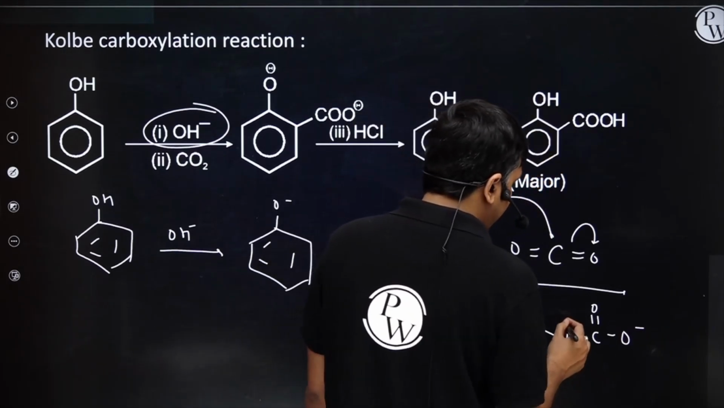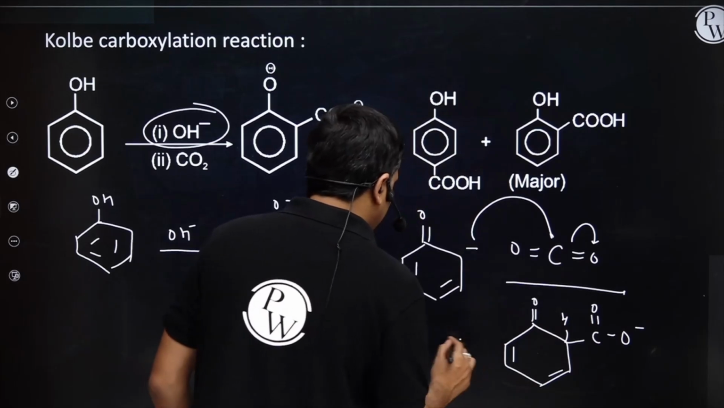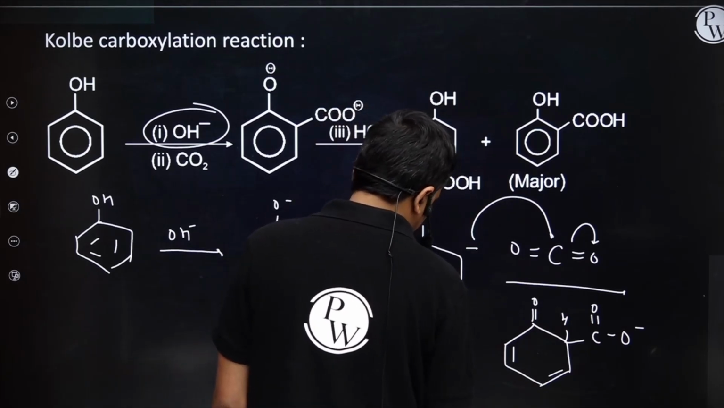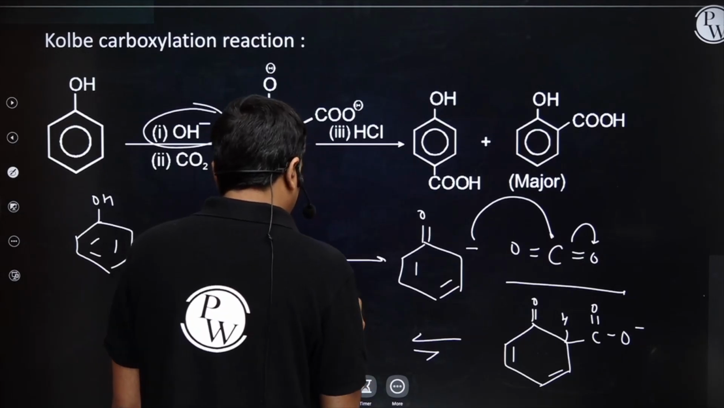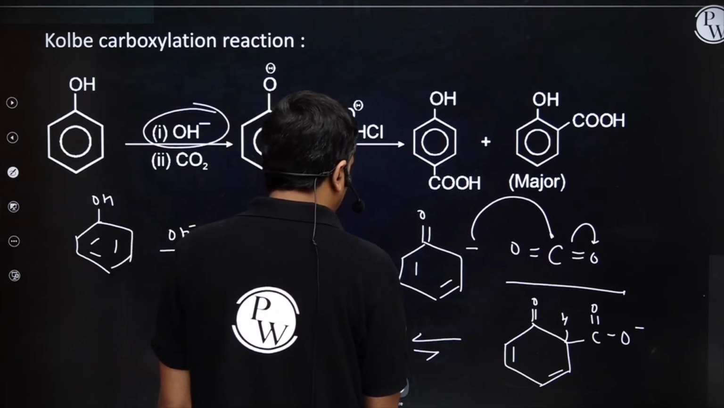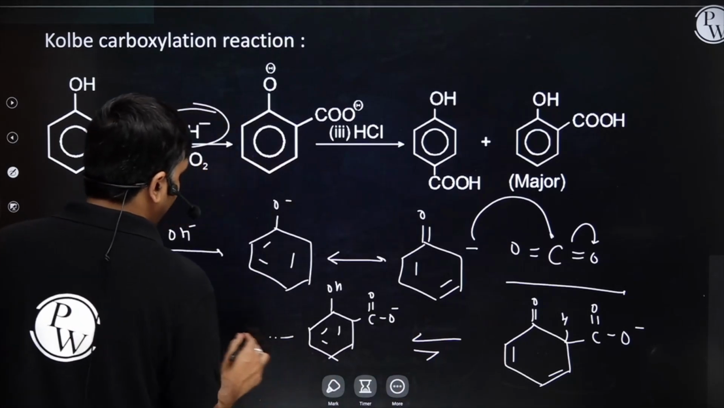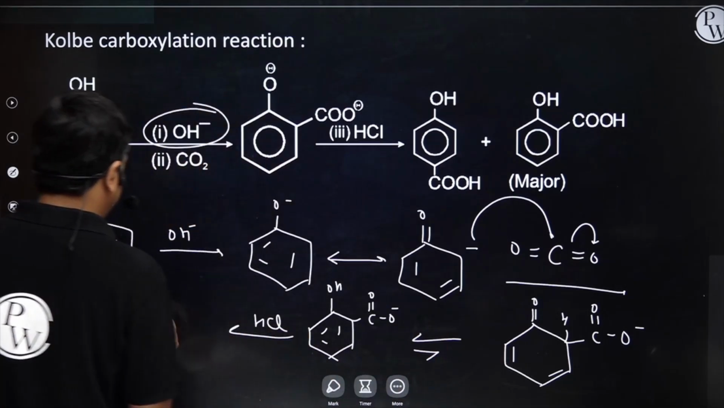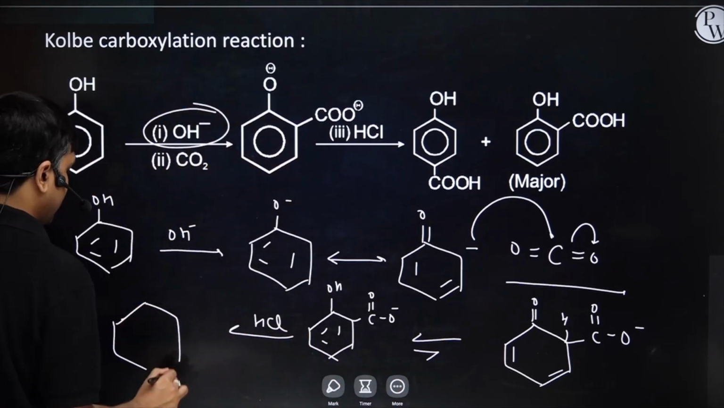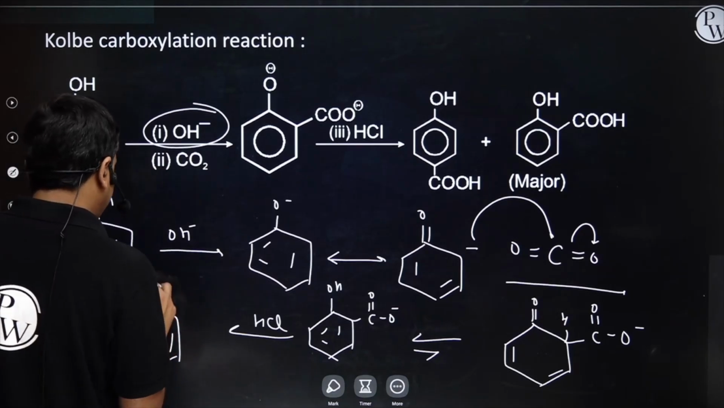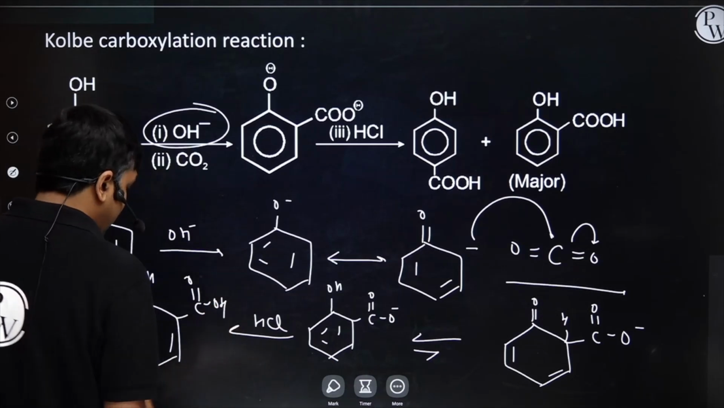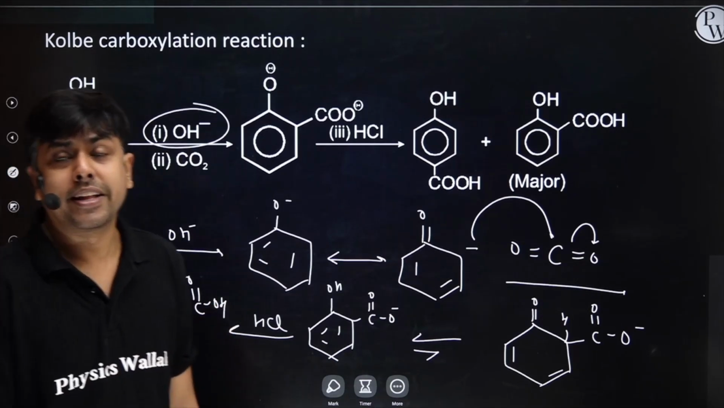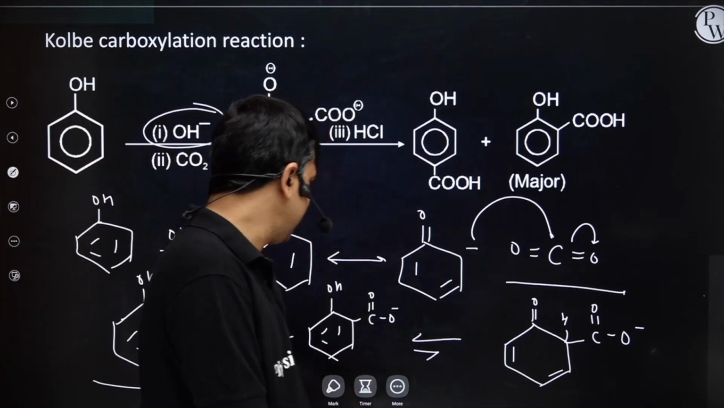One acidic hydrogen, tautomerization, right? And then I will have the formation of OH, C double bond O negative. Obviously now I am going to put HCl. I will have the formation of, once again, salicylic acid, that is orthohydroxybenzoic acid. Even here also we can get para-hydroxybenzoic acid through resonance.